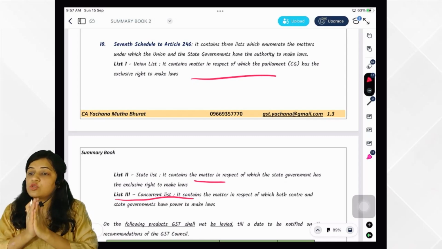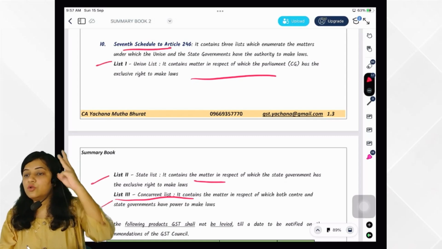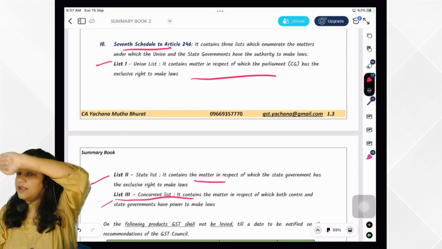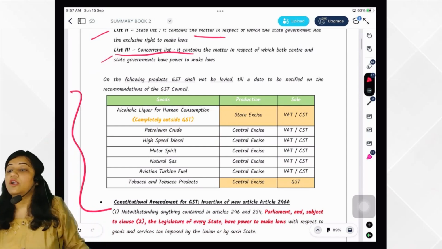So if they ask you what are the three lists contained in the 7th Schedule, you have to write these three lists: List 1, 2 and 3. List 1 is Union list, list 2 is State list, list 3 is Concurrent list. Very clear? Okay, now on the following products, what taxes are levied?